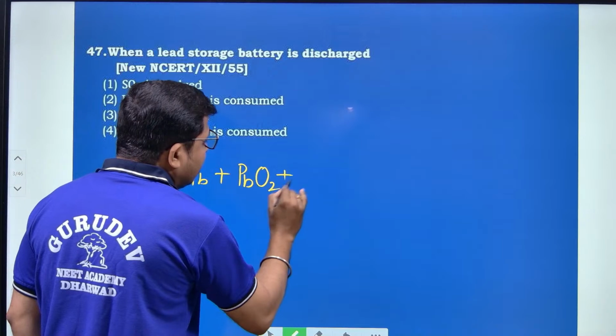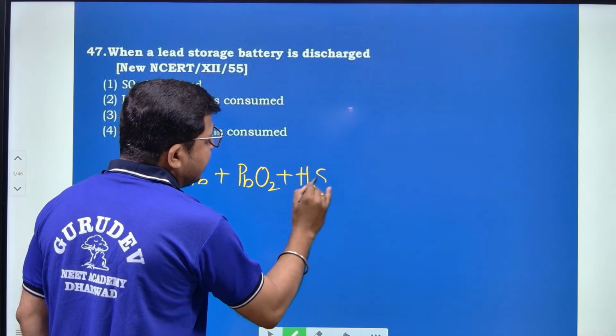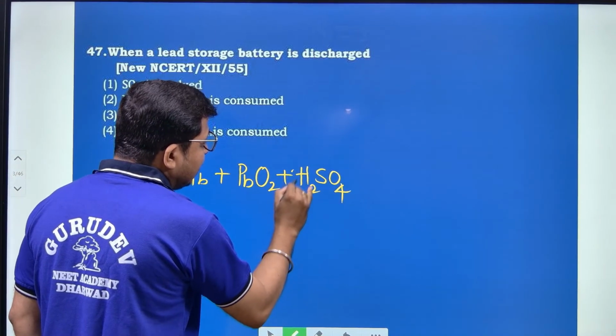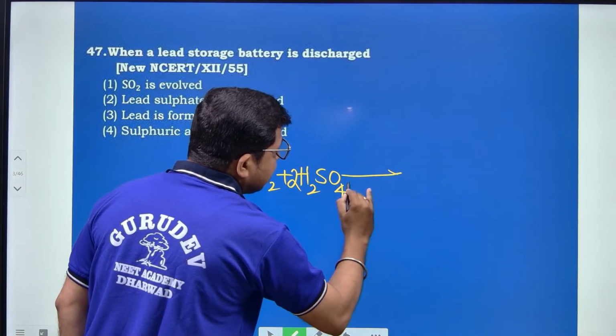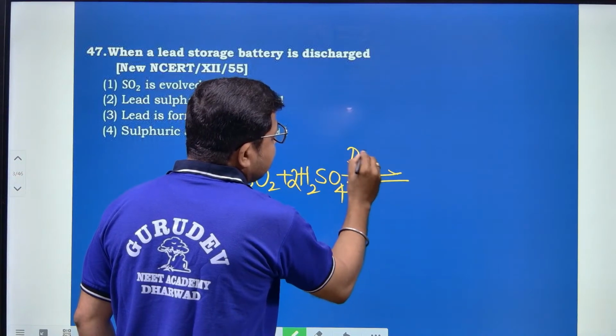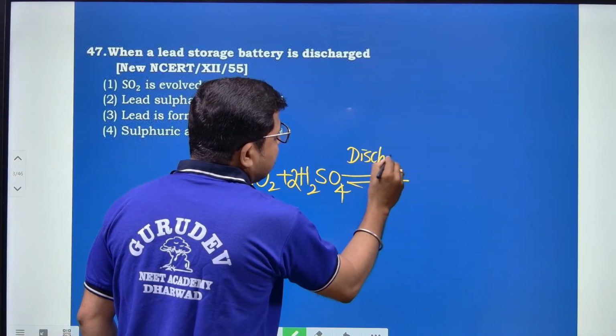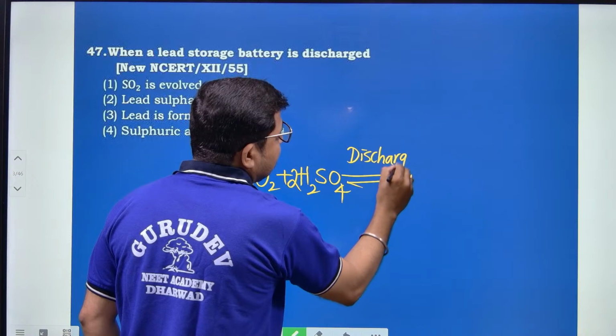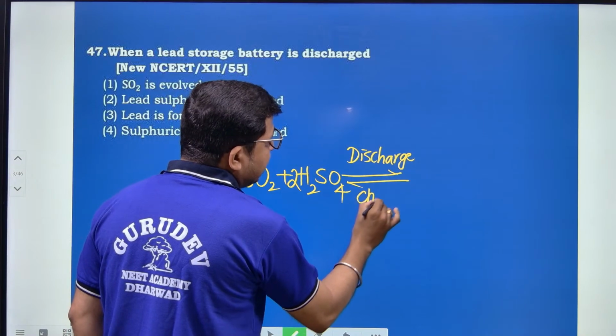And here, in the presence of acid, the reaction takes place. This is the discharging reaction: discharging in the forward direction and charging in reverse.